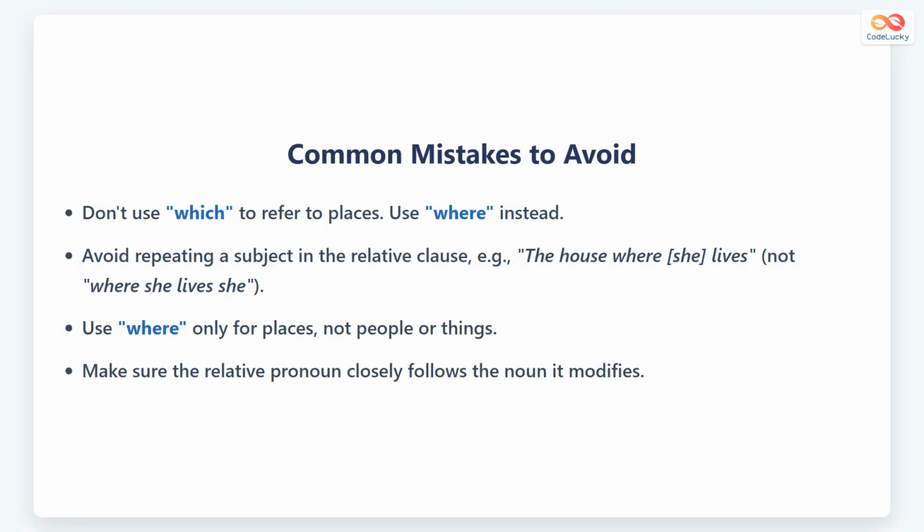Avoid these common errors. Never use which for places, always use where. Don't repeat subjects in the relative clause. Use where only for places, never for people or things. Keep the relative pronoun close to the noun it describes.